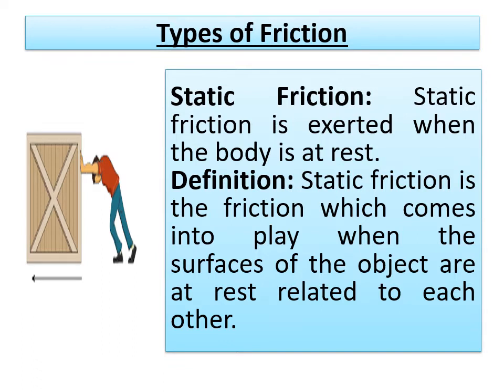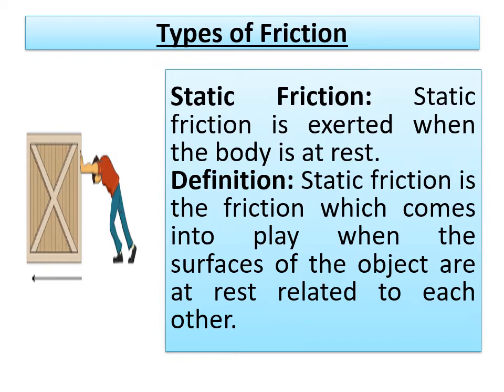Already we have learned in the first part what friction is. Friction is the opposing force that exists between surfaces. Here, the first type of friction is static friction, exerted when the body is at rest. Even in spite of his heavy force, the block will not move.